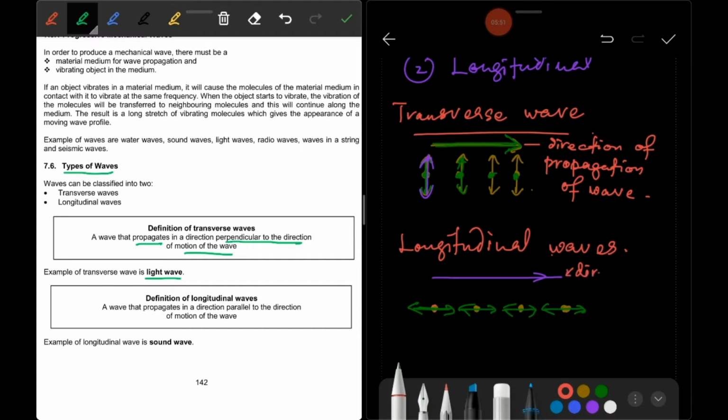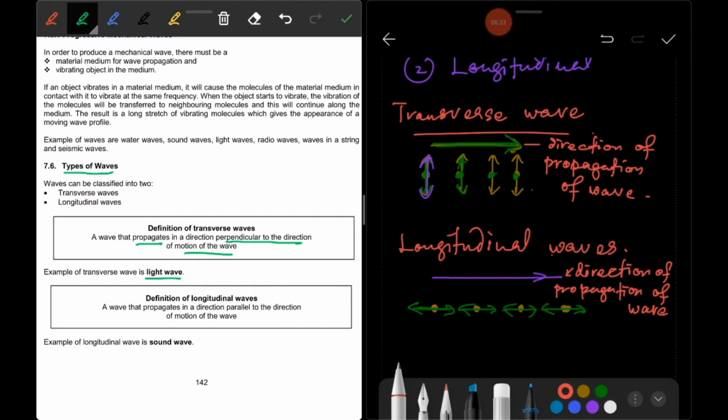Okay, the direction of propagation of wave is to the right. And every particle in the medium moves, vibrates left to right, left to right.